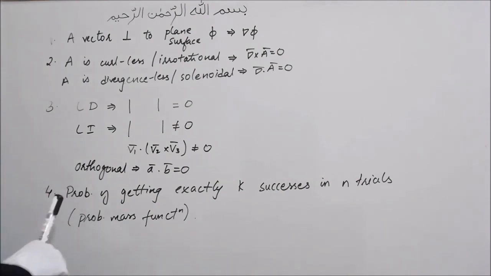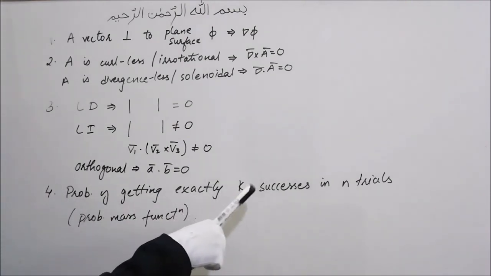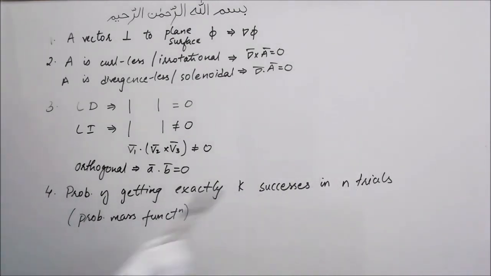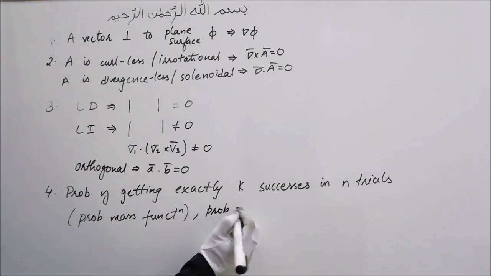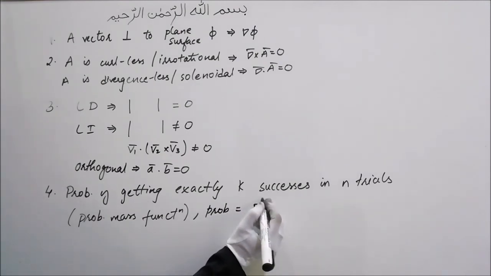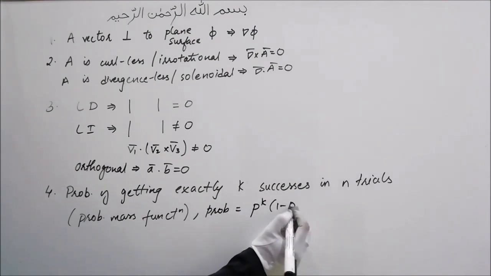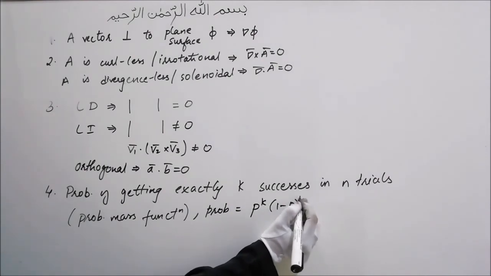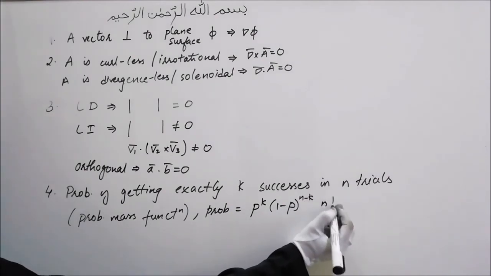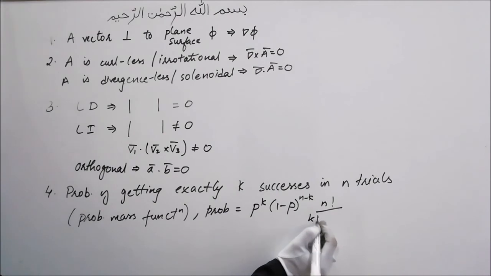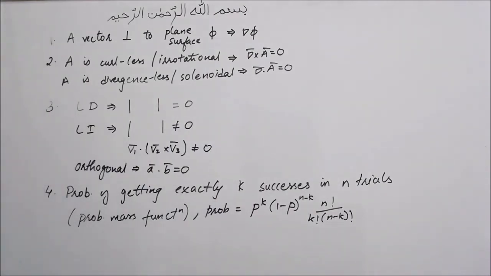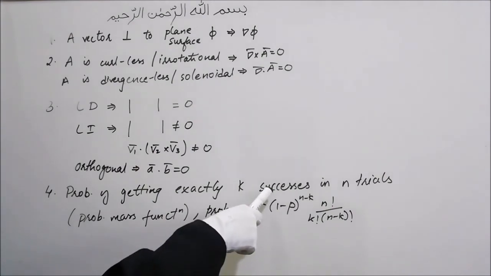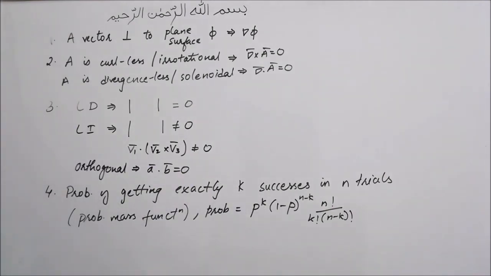Next, the probability of getting exactly k successes in n trials is given by the probability mass function: P is equal to n factorial upon k factorial into (n minus k) factorial, times p raised to k into (1 minus p) raised to n minus k, where p is the probability of success.